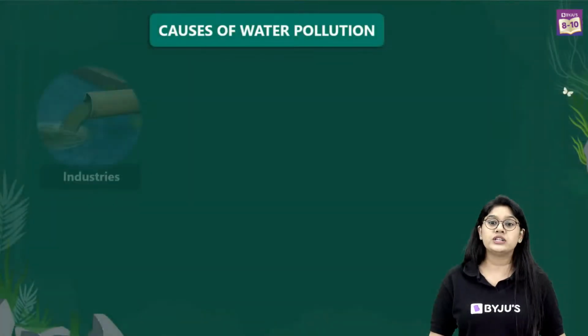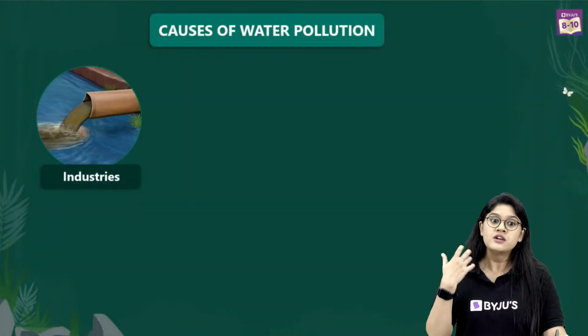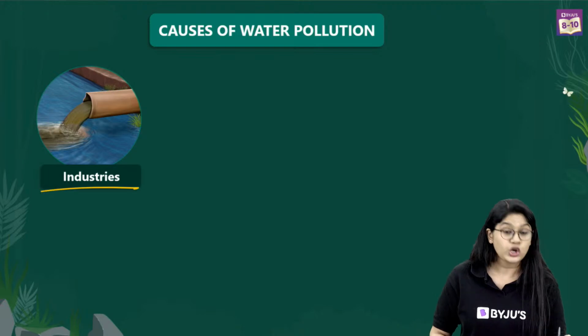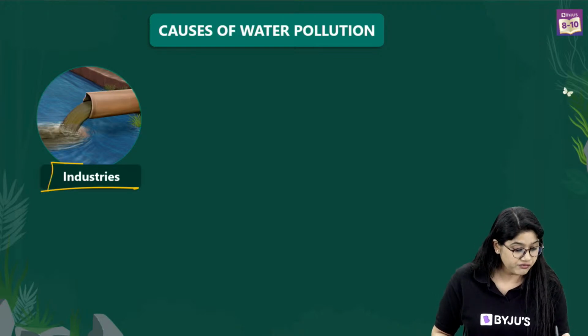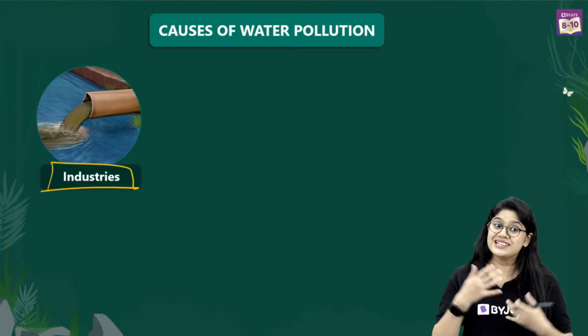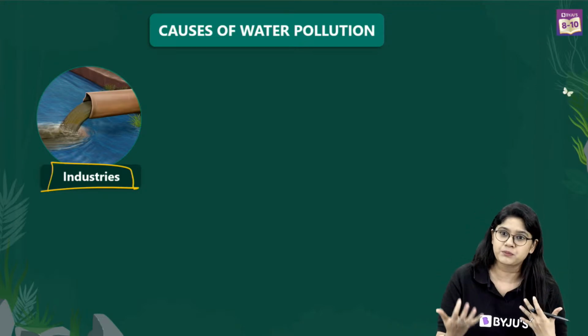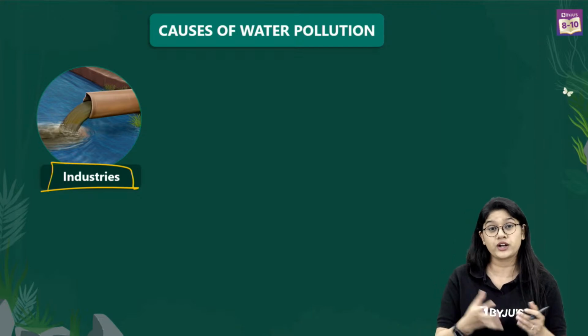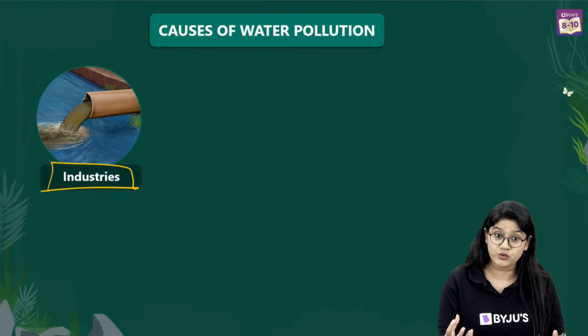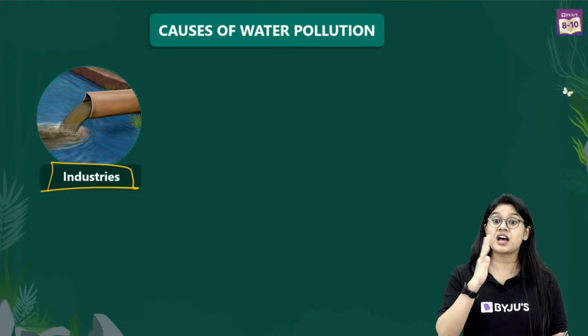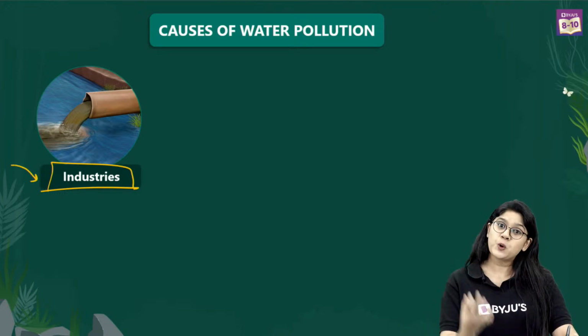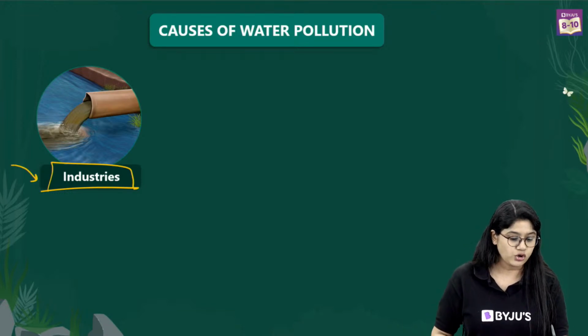When we talk about water pollution and the causes, the first thing we have is the industries. Now there are various industries around us, and these industries are actually good, right? Because they are helping us to get various products out of it. Of course, they give employment to various people, but the disadvantage is that the disposal method they use is not so good.